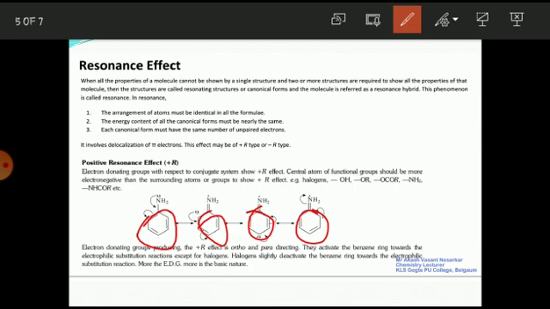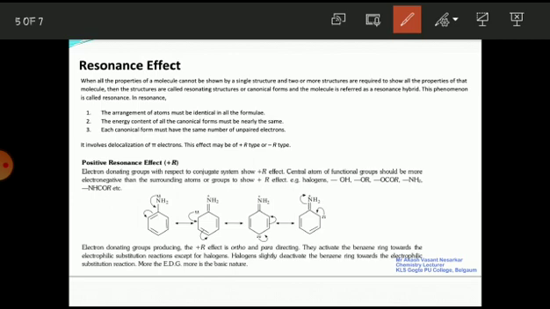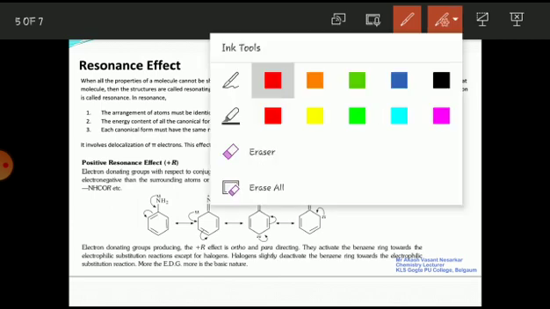The energy content of all the canonical forms must be nearly the same. So the energy of all these molecules is the same. Each canonical form must have the same number of unpaired electrons. Yes, each canonical form will have the same number of unpaired electrons. It involves the delocalization of pi electrons. As I said, resonance involves delocalization of pi bonds. Delocalization is nothing but movement of pi bonds, and those pi bonds contain electrons, which we call pi electrons. What is in a pi bond? Pi electrons, so pi electrons.